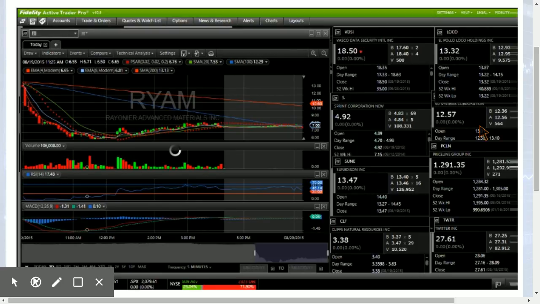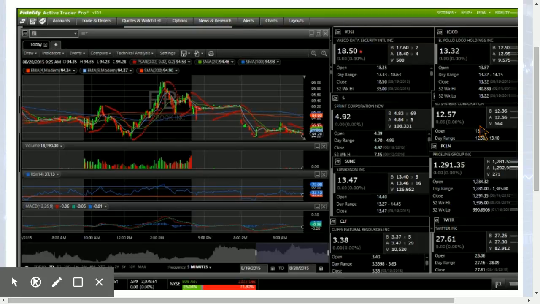Facebook. Down as expected. One thing that is different with Facebook is because it had such a violent dip yesterday that it is still holding that low. We haven't seen that in any of the other stocks we're looking at. So we got a low here of 94.16, currently trading at 94.28 with a low of 94.23 and a low here of 94.25. So Facebook is still holding the low from yesterday.